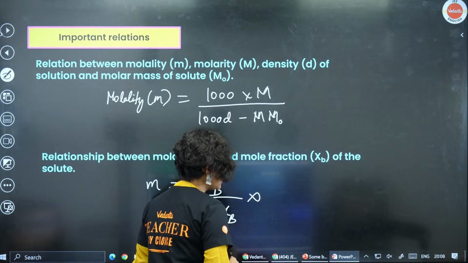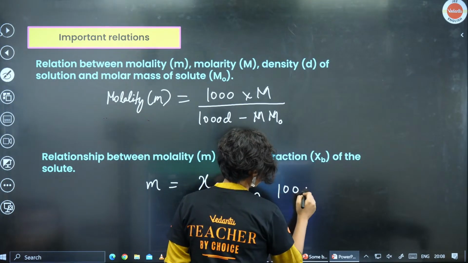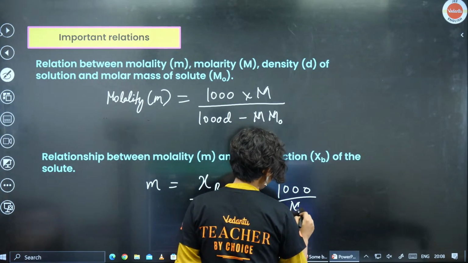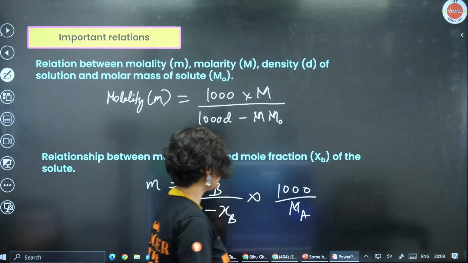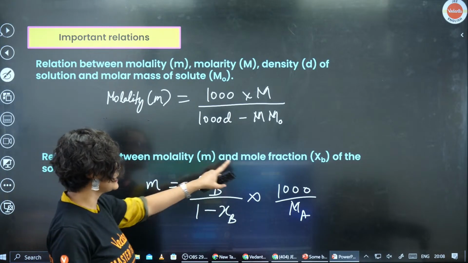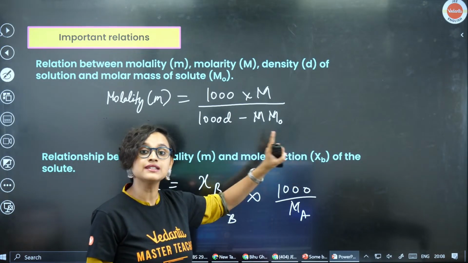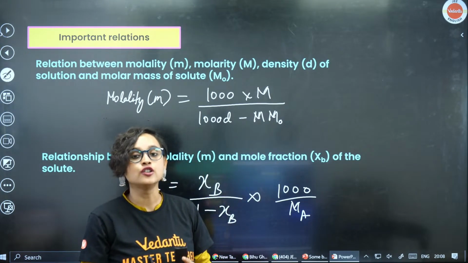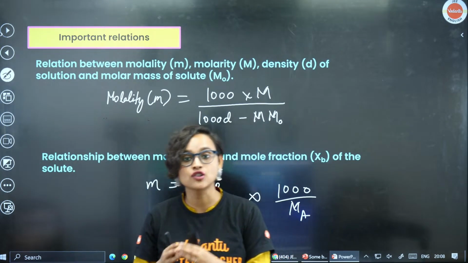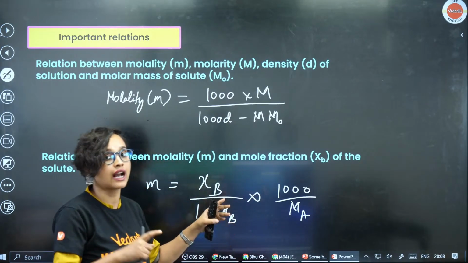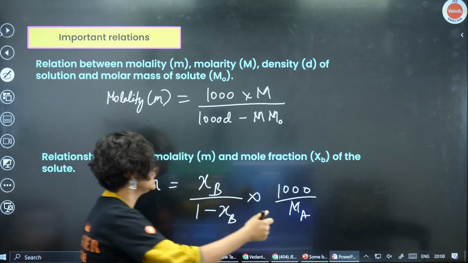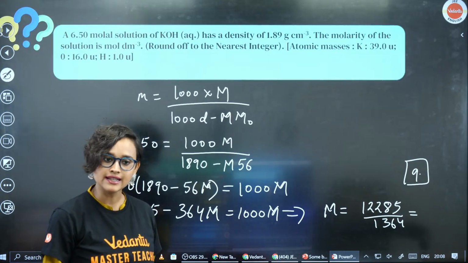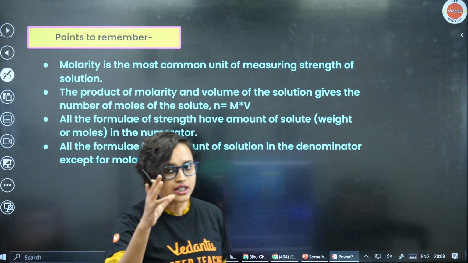But here it is multiplied with 1000 divided by, I hope I'm writing it right, the molarity of A, okay? Because you know that if there is chi B, that means there is also chi A, right? In a solution there is always a solute and a solvent. So there has to be chi B and chi A as well. So if there is chi A, then molarity of A will also be applicable here. Understood?